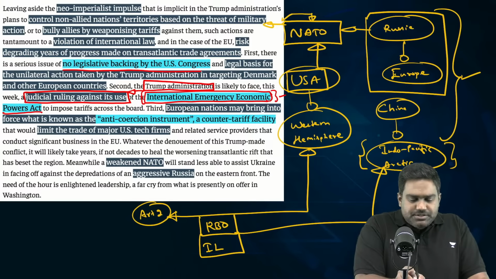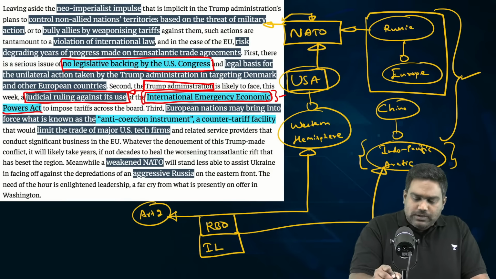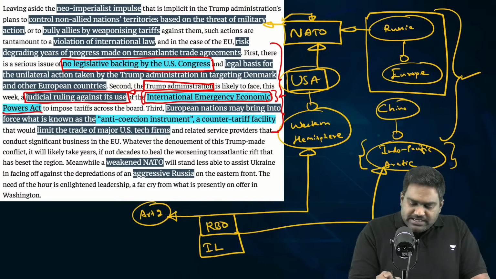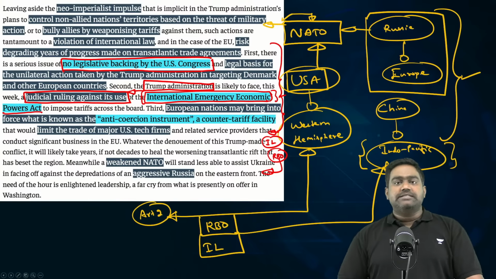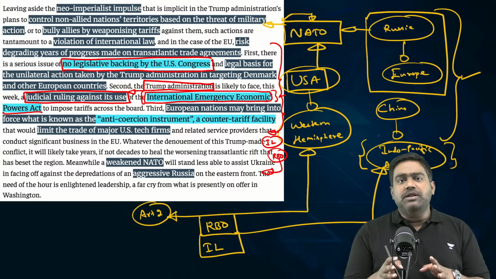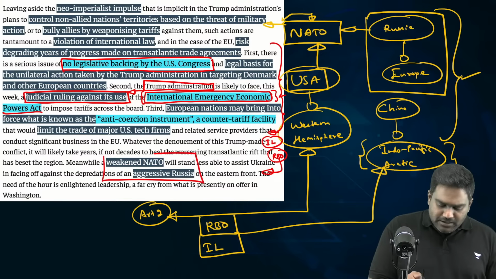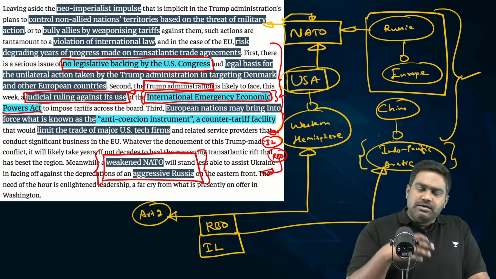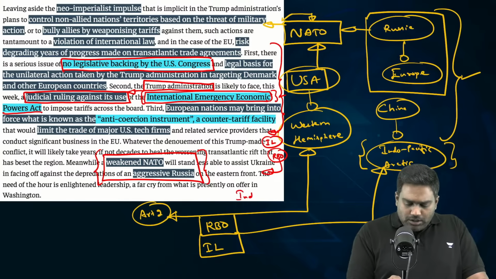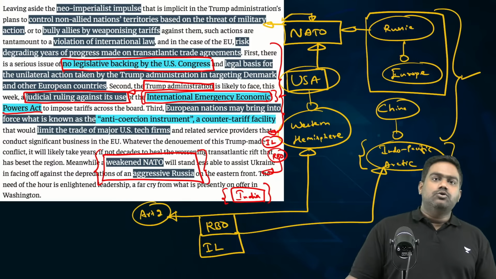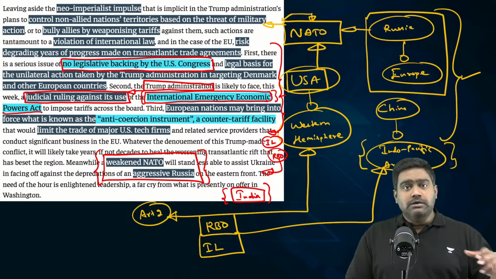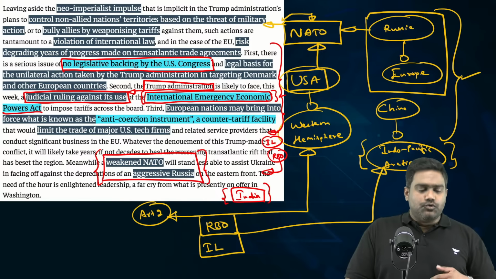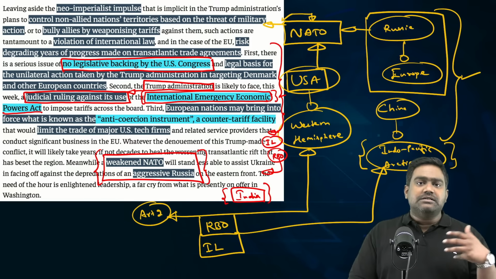So, there is not just a lack of legislative backing, there is also a lack of respect towards international law and rules based order, as I told you. Any further escalation here and any divergence between US and Europe would only embolden Russia and weaken NATO, which is in general bad news for transatlantic ties. And this in turn would have implications for India as well. India would not like to witness any further instability. India has already been caught between two sides, between Europe and Russia, US and Russia, in the context of the Ukraine war. So further escalations here will affect India's trade opportunities.